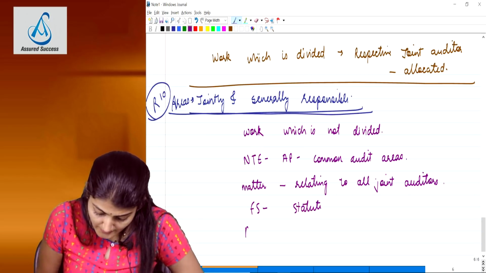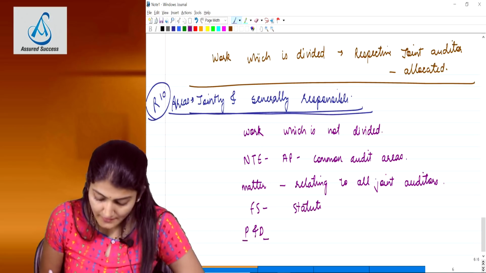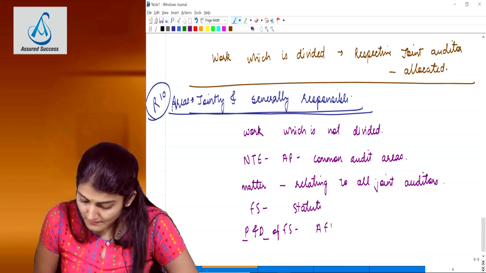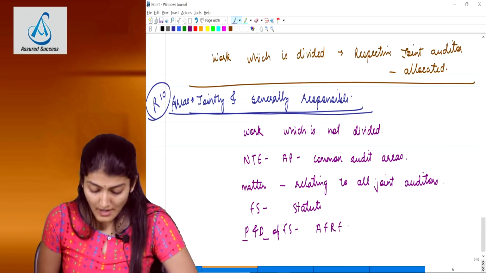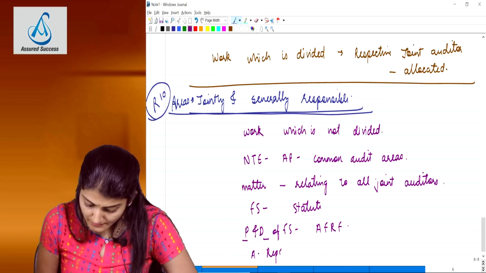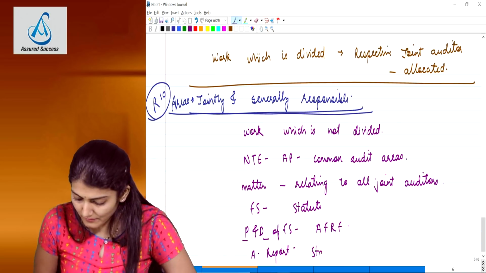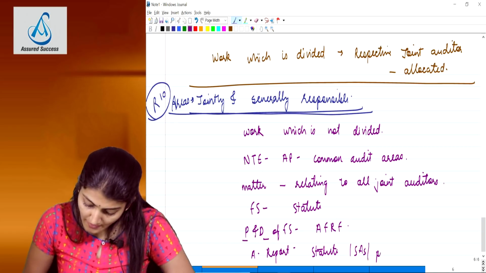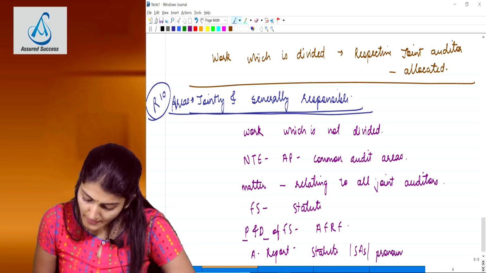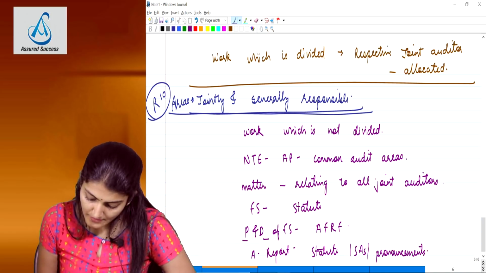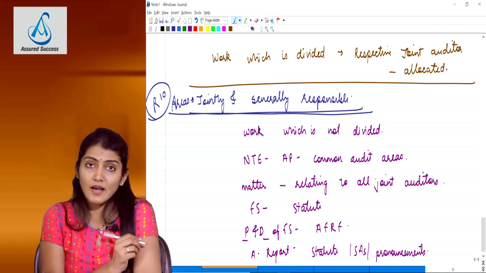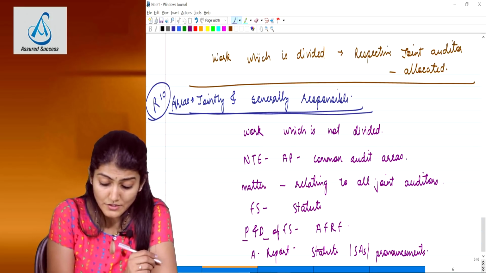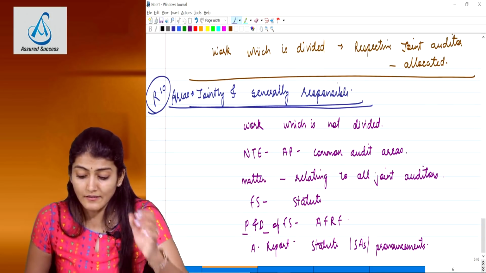Whether the presentation and disclosure of the financial statements is in accordance with the AFRF, and the auditor's report is in accordance with the requirements of the relevant statute, the applicable standards on auditing, and the relevant pronouncements of ICAI. These are the first 6 areas where the joint auditors are jointly and severally responsible.